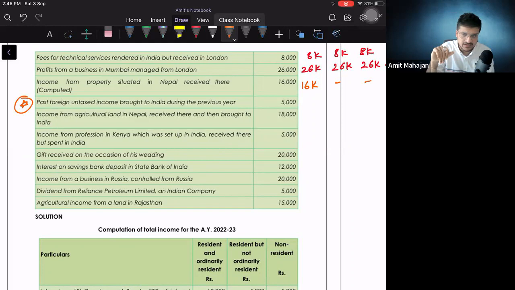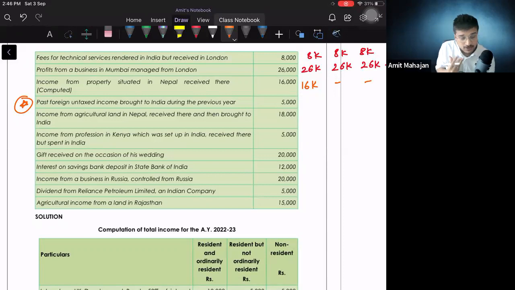Am I receiving anything in India in the current year? Usually income tax is paid in the year in which it is earned, right? So am I earning anything? I'm not earning anything. So can I say for ROR, RNOR, NR, for none of them will it be taxable? Because it is brought into India, it is not earned or anything. It is past untaxed profits.